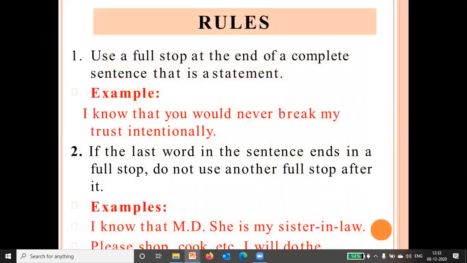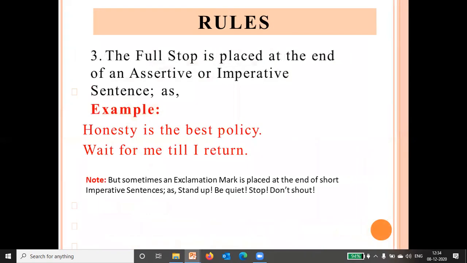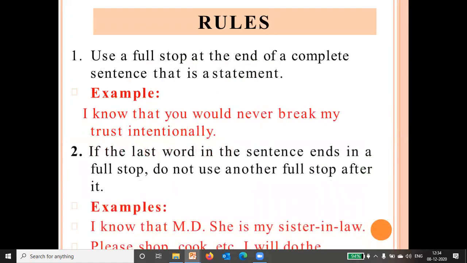Use a full stop at the end of a complete sentence that is a statement. The example is given here: I know that you would never break my trust intentionally. So, when the sentence is a statement, we use a full stop. Second, if the last word in the sentence ends in a full stop, do not use another full stop after it. Here you can see, I know that MD. Then, she is my sister-in-law.